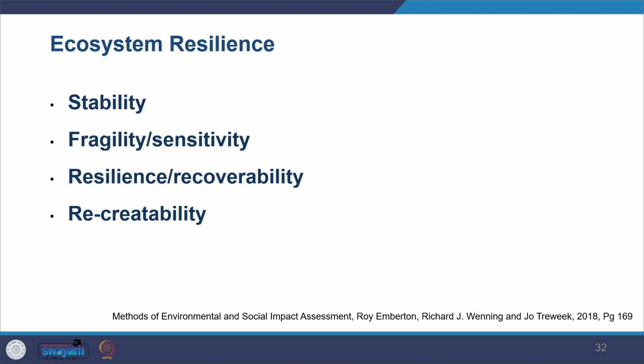All these attributes of ecosystem are very important from the impact assessment point of view, particularly when you are doing ecological impact assessment. So let's try to understand these terminologies.